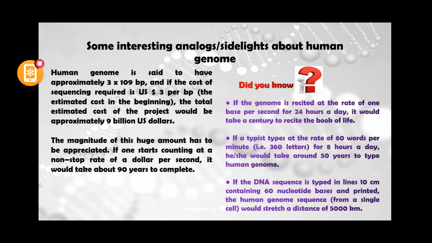Another example: if a typist types at the rate of 60 words per minute, for 8 hours a day, it will take 50 years to type the whole genome sequence.